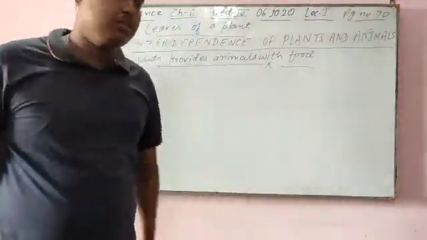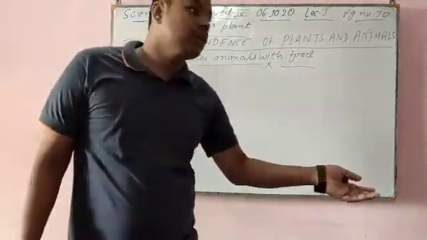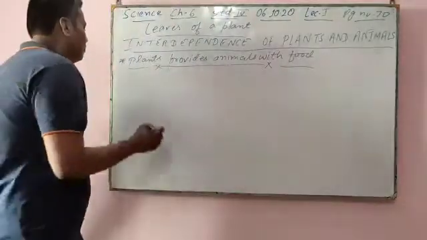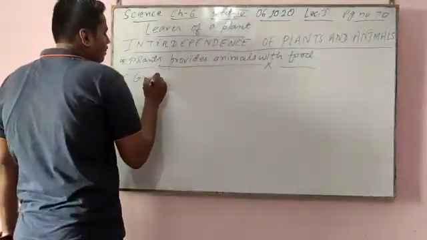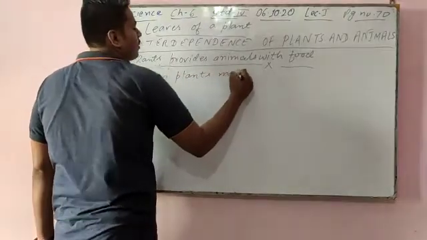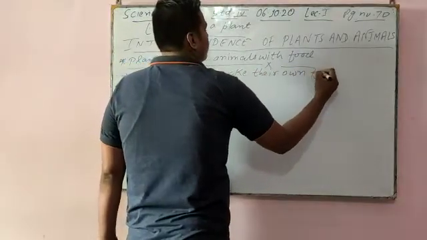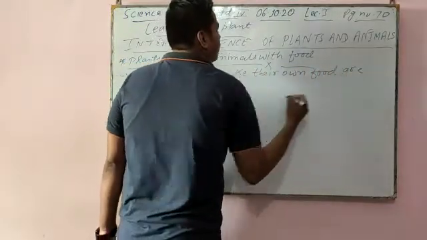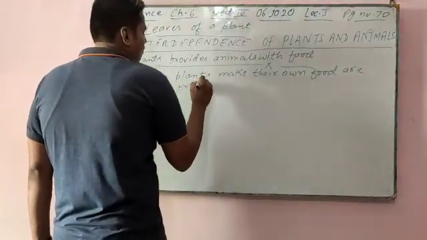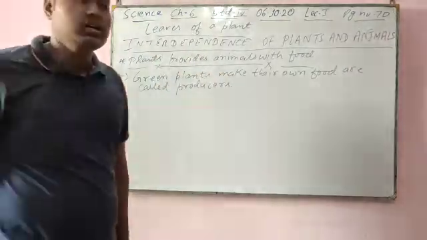If I give something to someone, I am called the producer, and the person who takes something from me is called the consumer. So green plants that make their own food are called what? Producers.